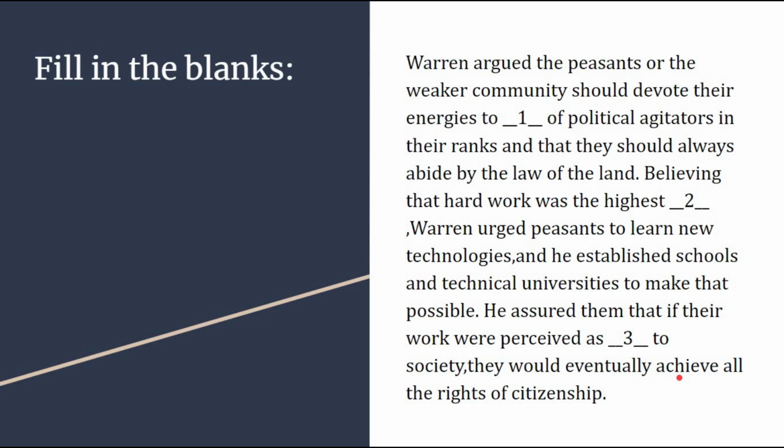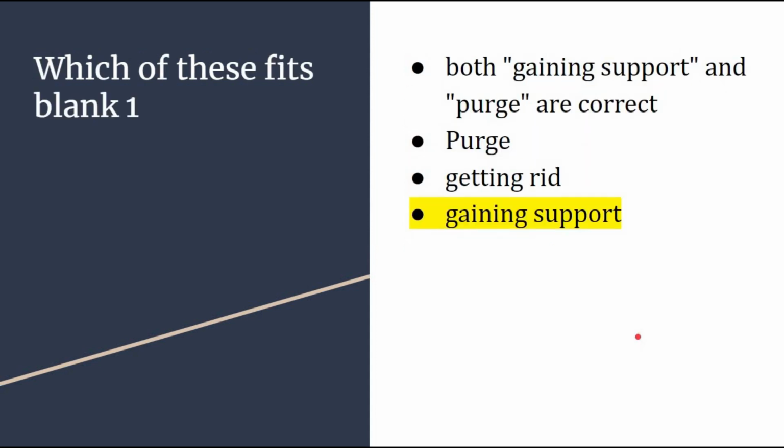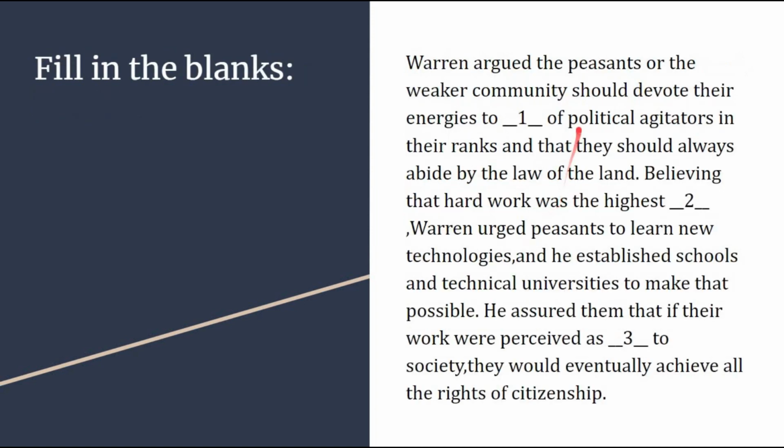So there will be 3 questions from this particular question and you need to fill the correct options for blank number 1 at first, then blank number 2 and then blank number 3. Let us go through the questions. Which of these fits in blank number 1? Option A, both gaining support and purge are correct. Option B, purge. Option C, getting rid. Option D, gaining support. So the correct answer will be gaining support. Let us go back to the sentence. It will be like Warren argued the peasants or the weaker community should devote their energies to gaining support of political agitators.